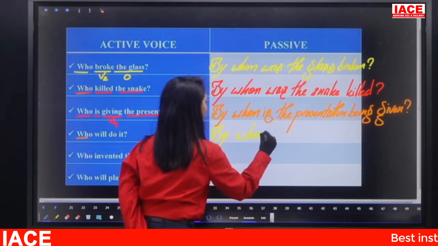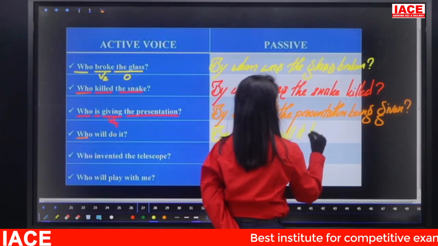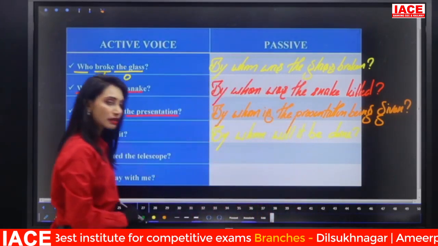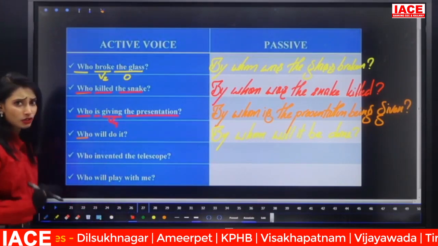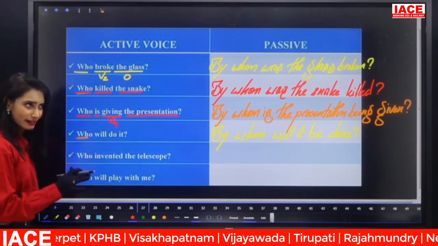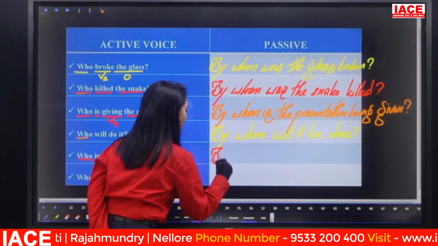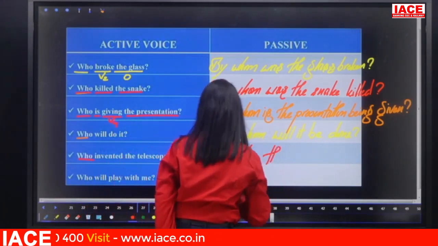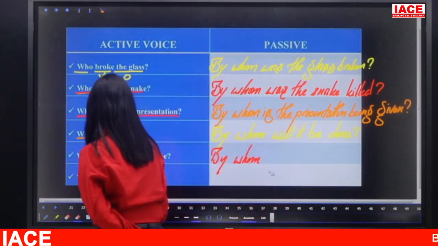By whom will it be done? So the be form comes after the subject, because we already have one be form. Next, who invented the telescope? Don't answer me who invented, just convert the sentence. Who invented the telescope? Who becomes by whom. After by whom, what do we require? The auxiliary. So what is the auxiliary here?